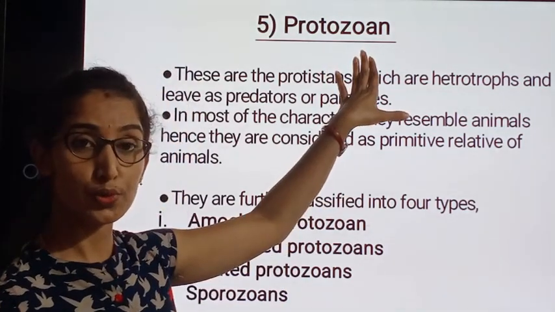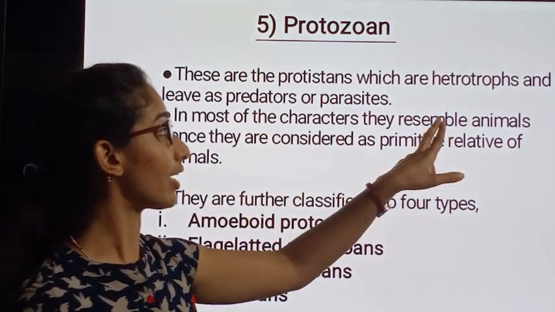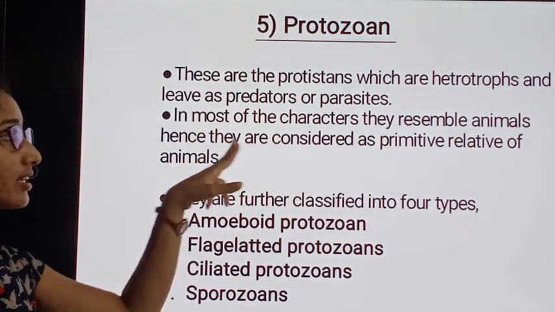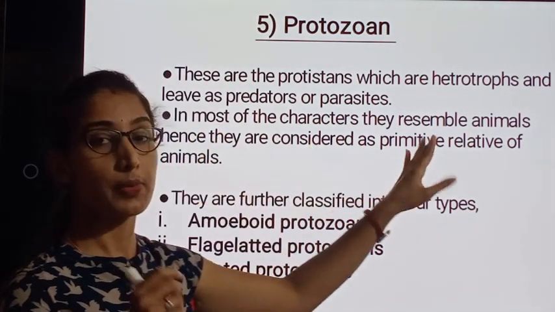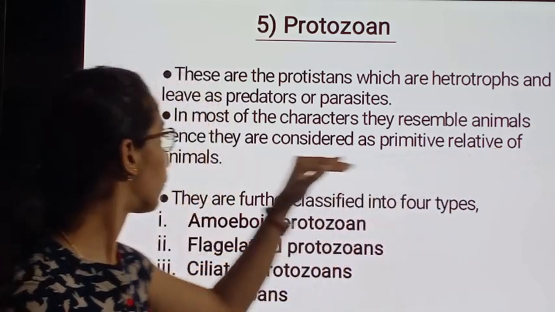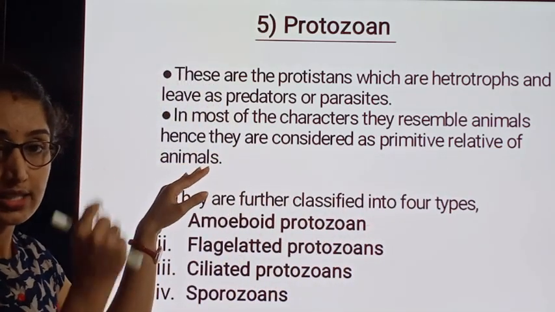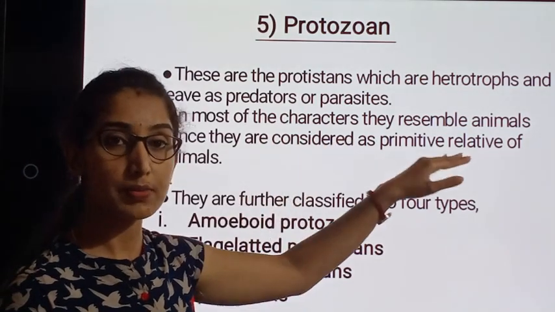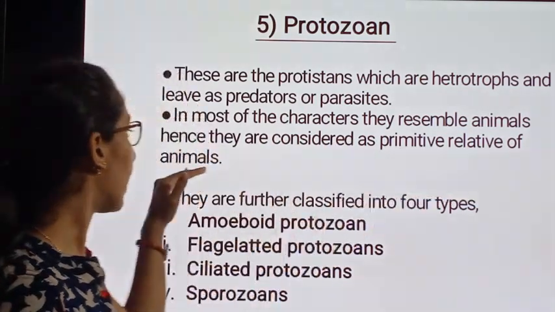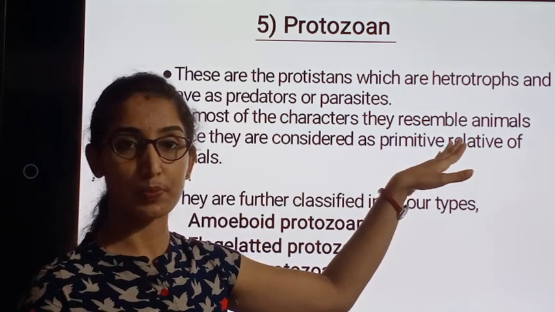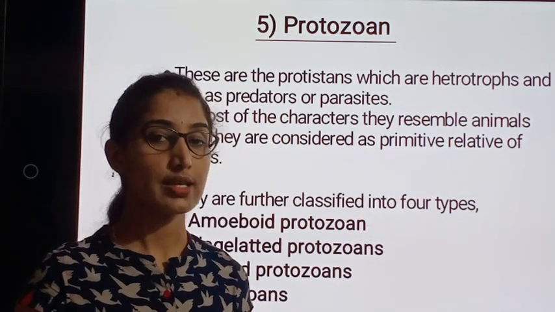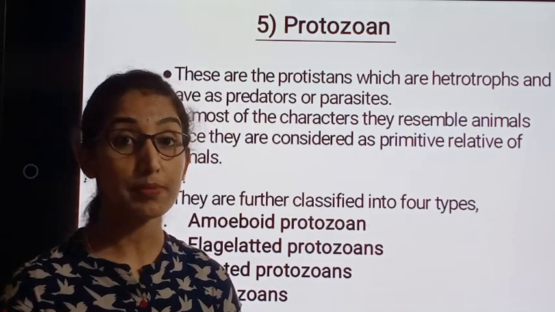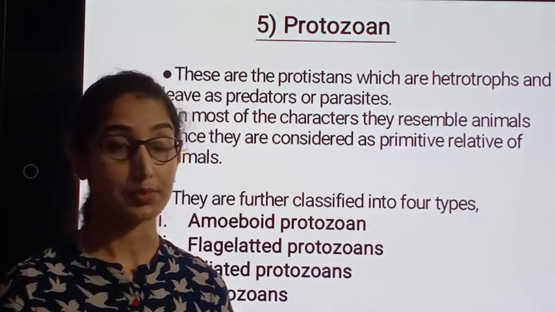Here, these protozoans are resembling animals. Hence, they are considered the primitive relatives of the animals. Why are we calling them primitive relatives? Because they show many of the features which resemble the characteristics of animals.